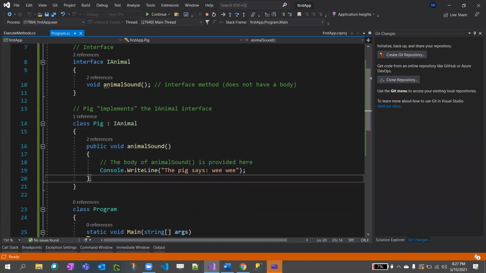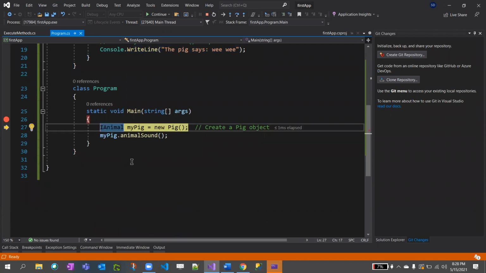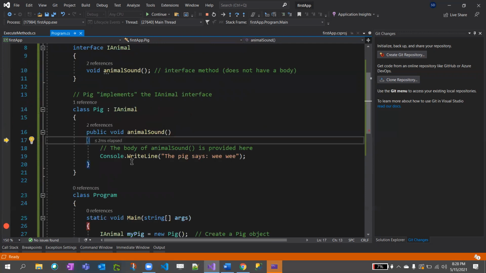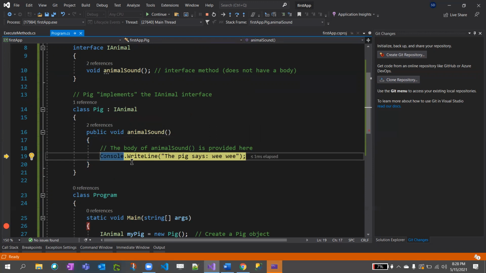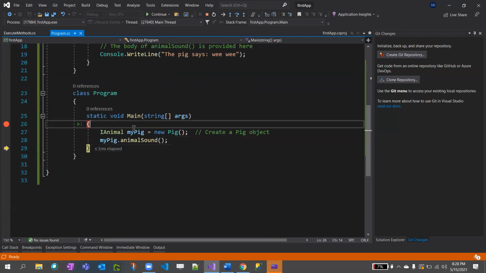I also have that concept, animal sound. So now my execution started here. I'm saying myPig equal to animal interface equal to new Pig, and I'm saying myPig.AnimalSound. Now I'll click F11, which will go inside animal sound. We also declared it for the child class. Here we instantiated the child class, new Pig, but you're saying IAnimal.